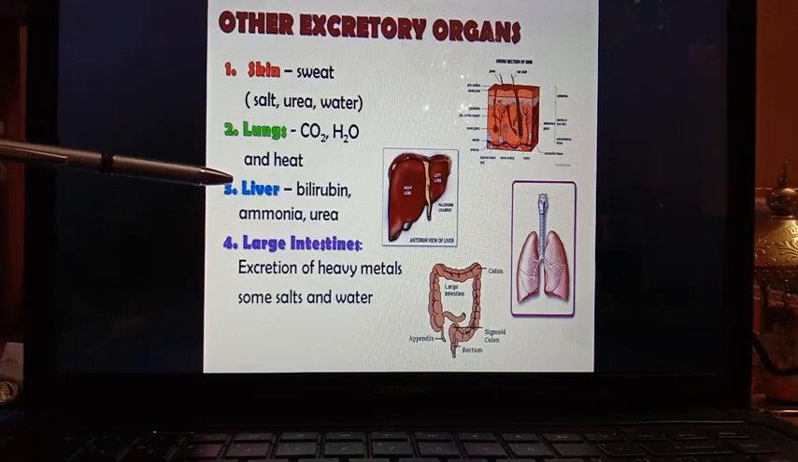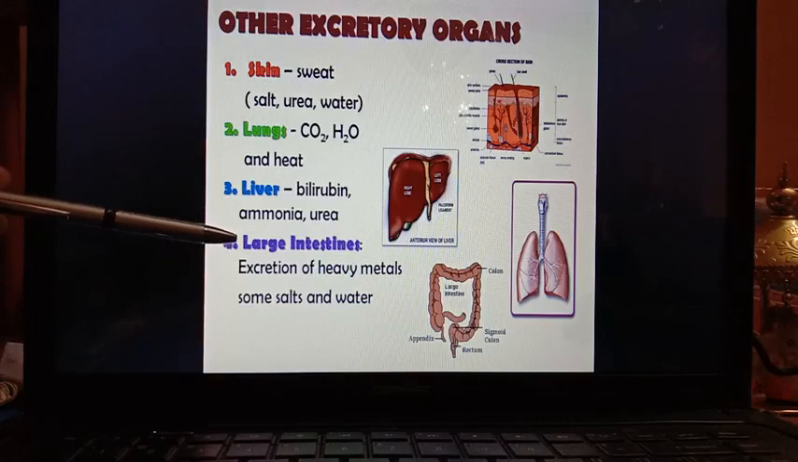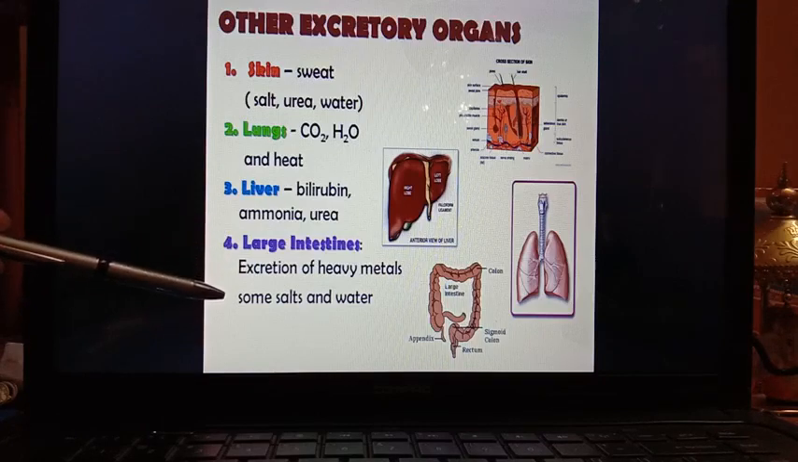Liver mainly excretes bile pigments that are bilirubin and biliverdin and also ammonia and urea. And lastly, large intestine also serves as excretory organ by excreting heavy metals, some salts and excess of water.